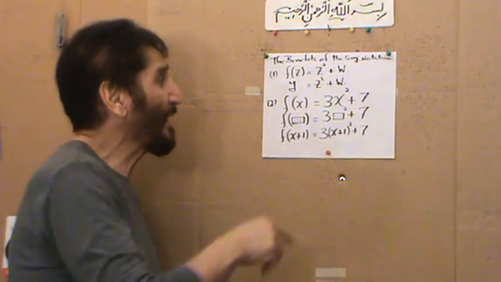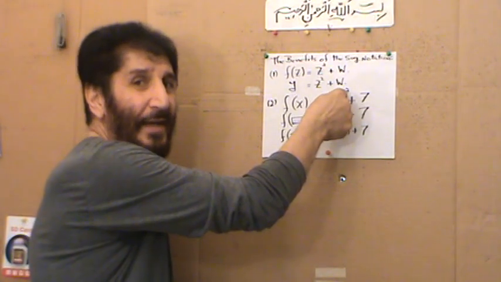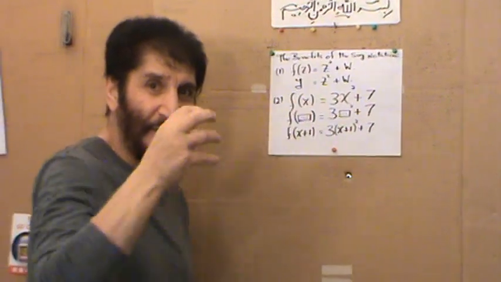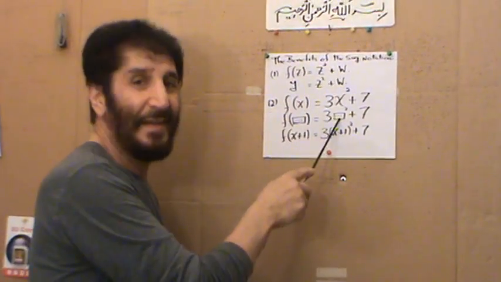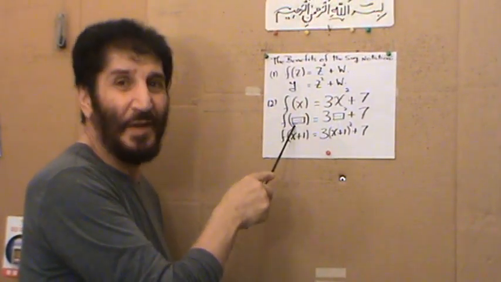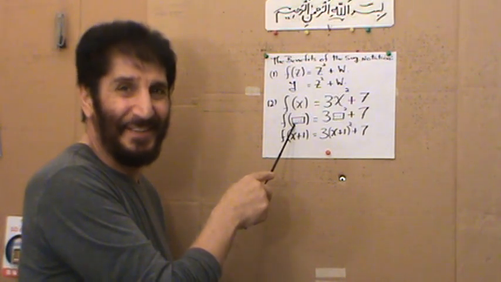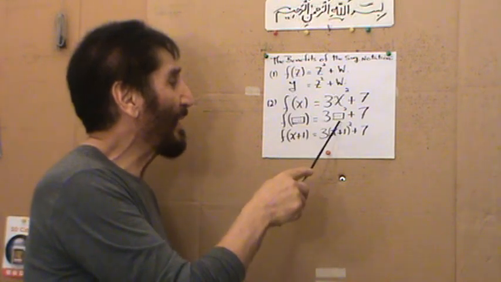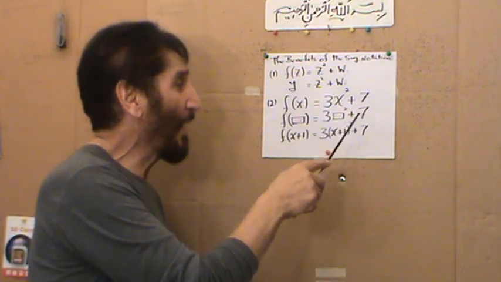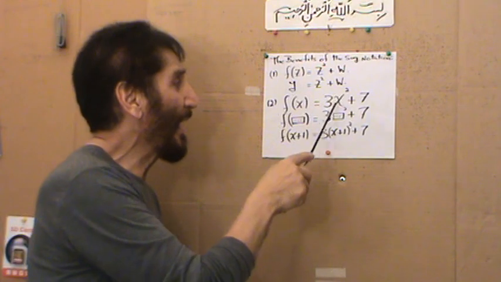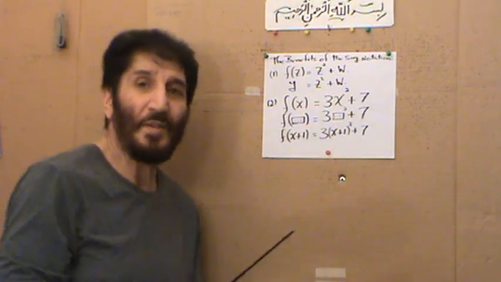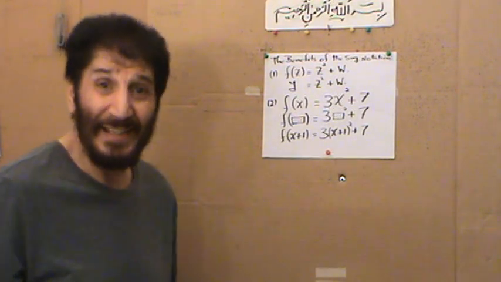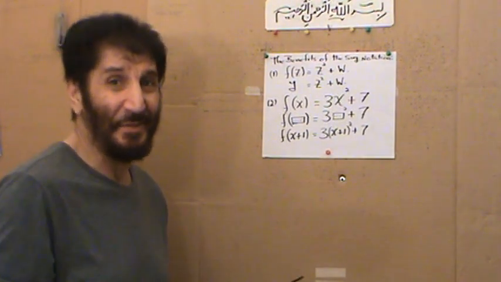The only thing is that you drill a hole where the x is, use a jigsaw, cut it off, and replace it with the rectangle which was in the stomach of the f. Do you follow me? So when we put that in, it will become 3 rectangle squared plus 7. You see, the 3 and the 2 and the plus and the 7, none of them changed. The only thing that we replaced was x. That is another beautiful advantage of this notation.